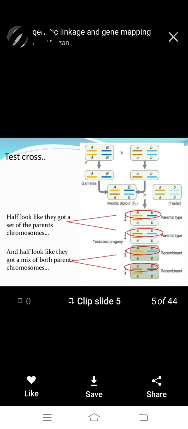After gametes form through meiosis, the developed stage is called F1, the first filial generation, which is crossed with a tester. In the test cross progeny we observe 1/4 parental type, 1/4 parental type, 1/4 recombinant and 1/4 recombinant, a 1:1:1:1 ratio. This is the test cross done by T.H. Morgan.